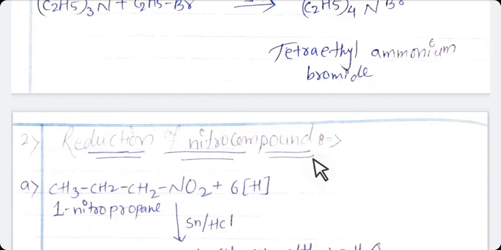You can use catalytic hydrogenation, you can use lithium aluminum hydride in ether also. So here, just see in this example.